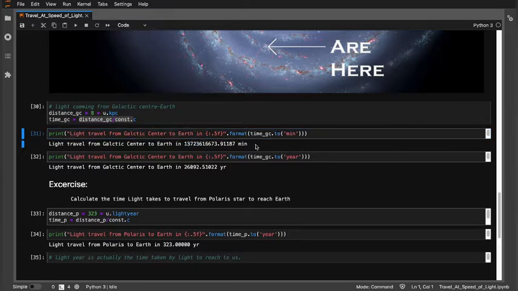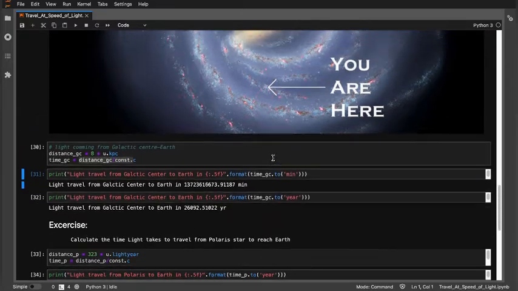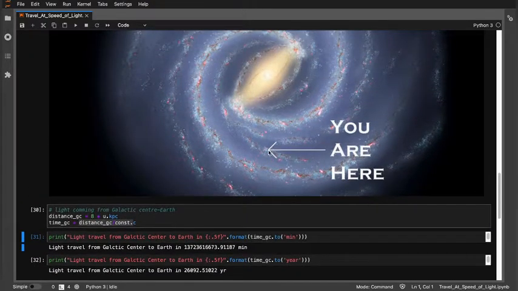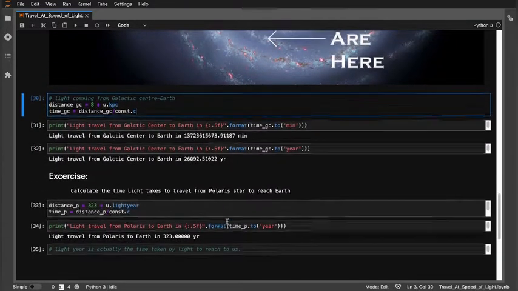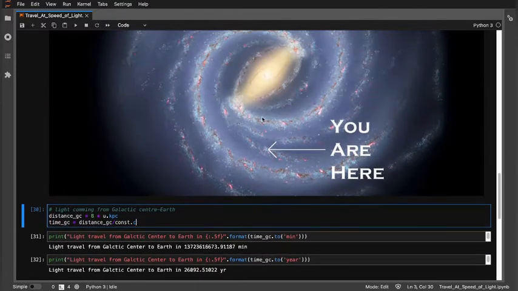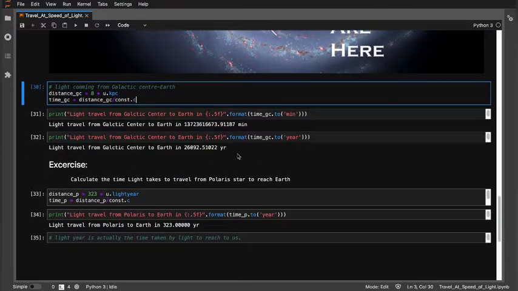This is a huge value, so we have converted it to years. It came out to be almost 26,000 years. So if we decided to go from Earth to the galactic center and wanted to see the black hole, it would take us 26,000 years. That is impossible for us to do. Hence we have to put lots of effort into the development of AI, and only then can we achieve some good data from there, because in our lifetime we cannot do this.